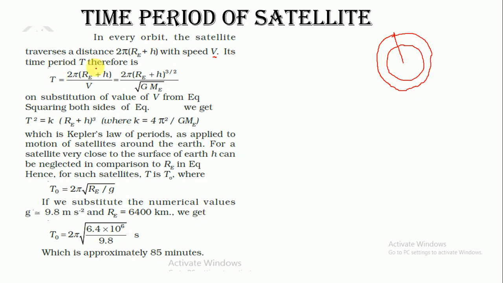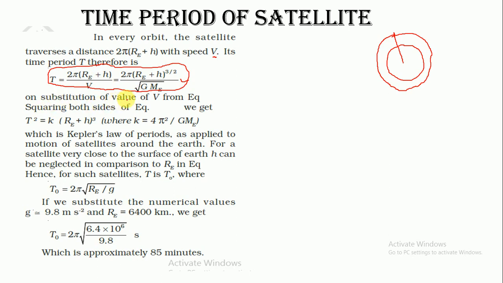Velocity is distance over time, and time is distance over velocity. The expression of velocity from the last expression we can substitute, root of G M_E over RE plus H. So here you will get power 3 by 2. So this is the expression for the time period of the satellite around the planet.